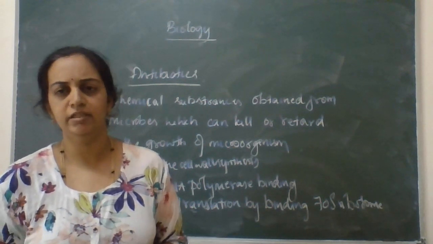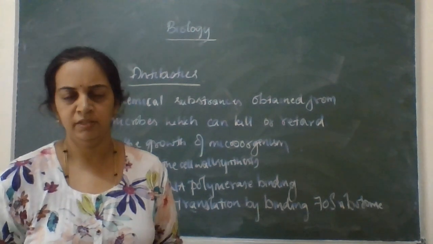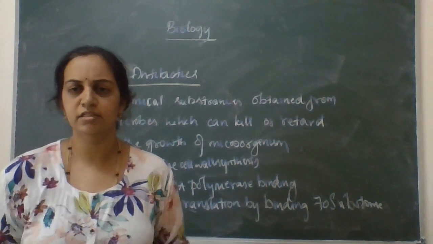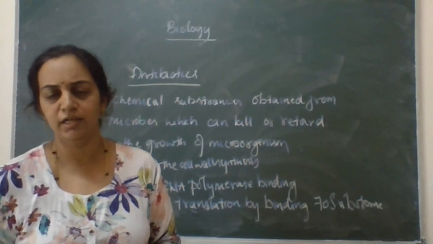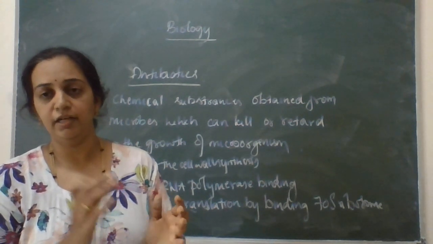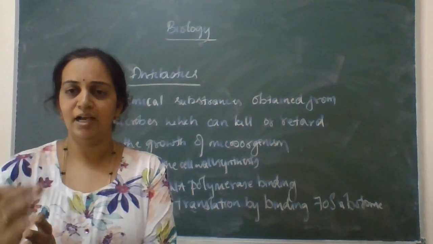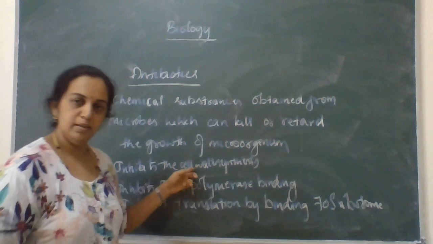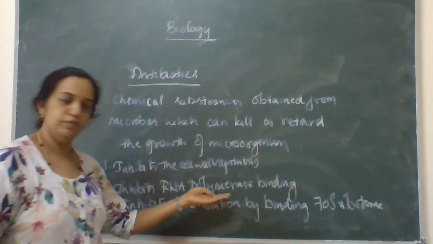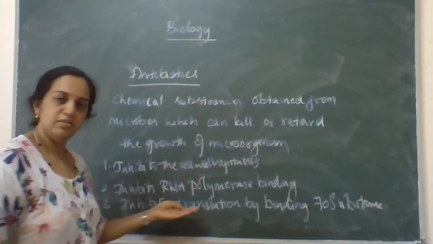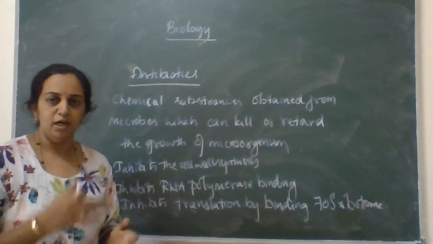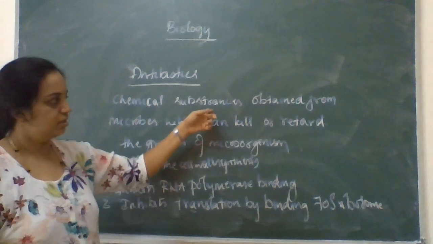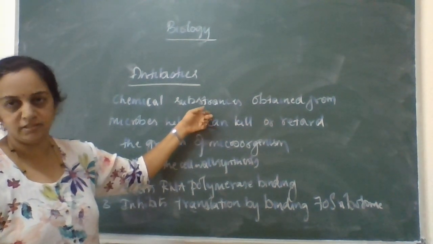There you come across the terms transcription and translation. Transcription is DNA to mRNA formation, and translation is mRNA resulting in the production of protein molecules. There you will learn the function of RNA polymerase and of the 70S ribosomes, and when you get an idea of that, you can find how these antibiotics actually function.